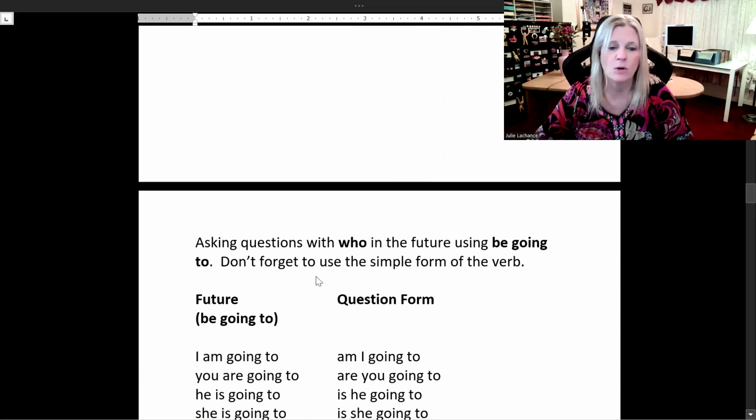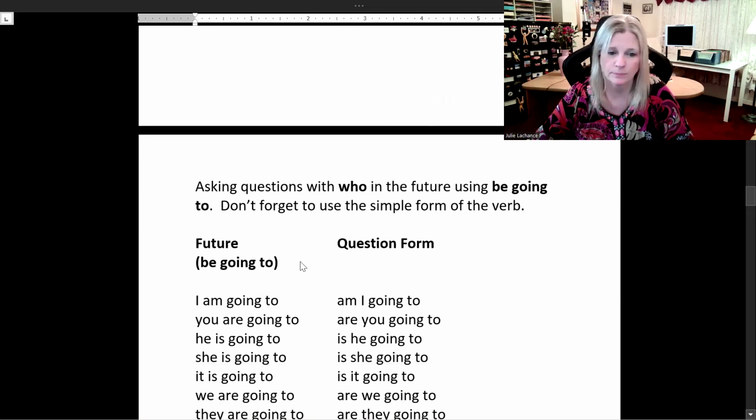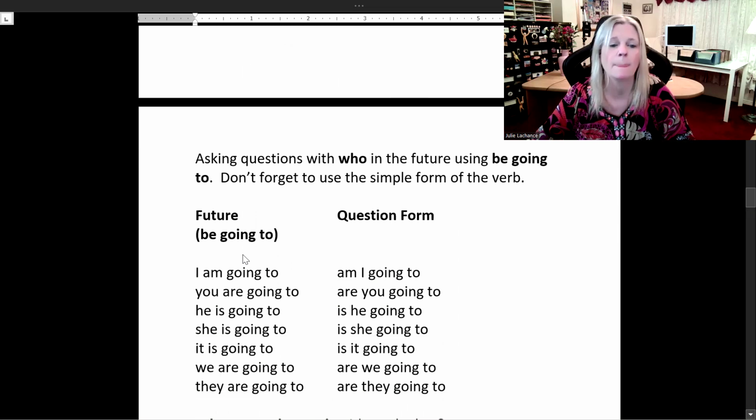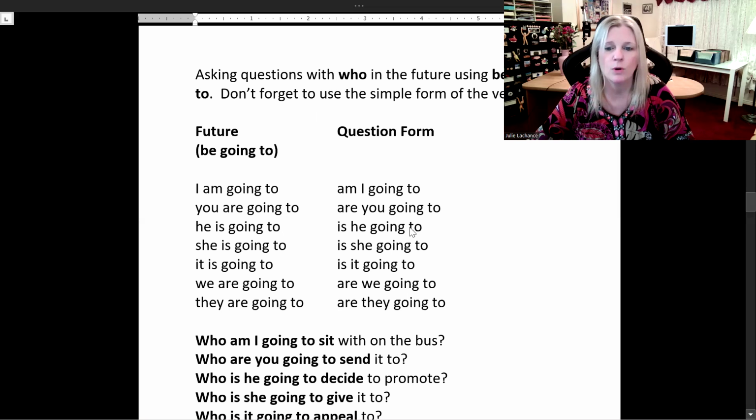Now we're going to be asking questions with who in the future using be going to. And don't forget to use the simple form of the verb. So with will and be going to, we use the simple form of the verb. Future, be going to. I am going to, and the question form, switch it around. Am I going to? You are going to. Are you going to? He, she, it is going to. Is he, she, it going to?